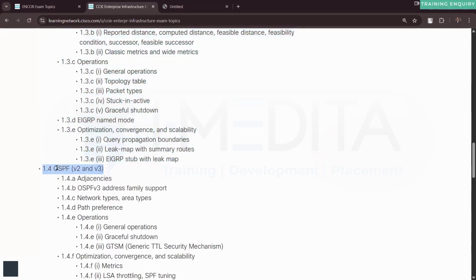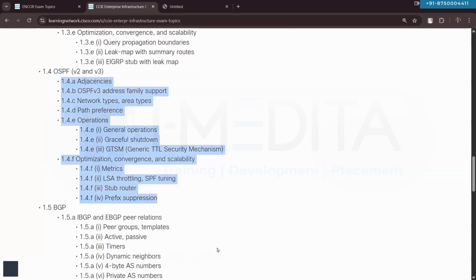Then OSPF version 2, version 3, again OSPF for IPv4 and IPv6. OSPF version 2 was designed for the IPv4 address family, IPv4 addresses basically, and OSPF version 3 is specifically designed for IPv6. However, it does support both IPv4 and IPv6. So we'll talk about OSPF for IPv4 and IPv6: adjacencies, address family, network types, path preference, general OSPF operation, the LSAs, the path manipulation and all that. These we will cover under OSPF for IPv4 and IPv6.